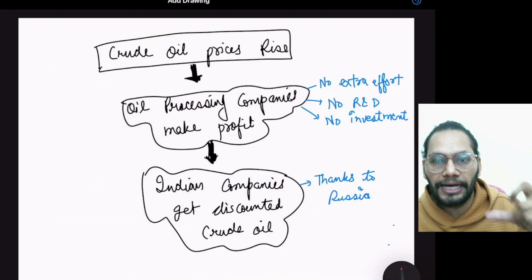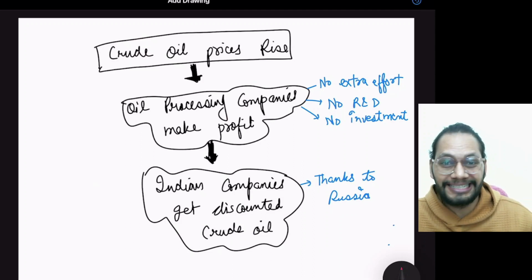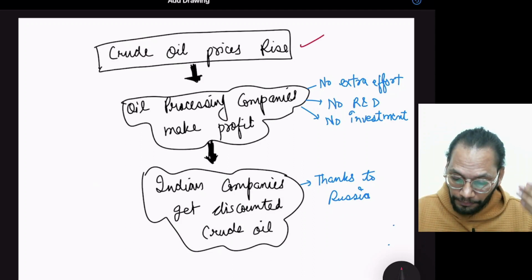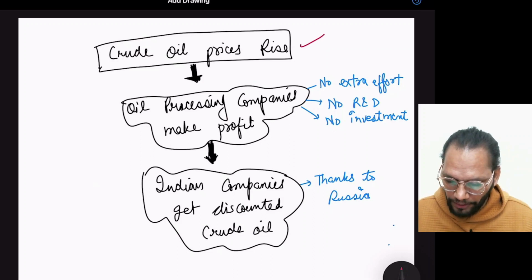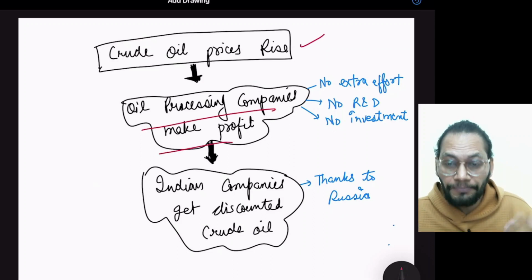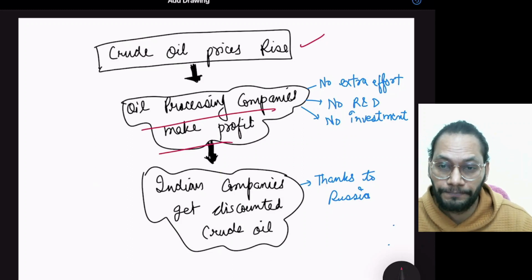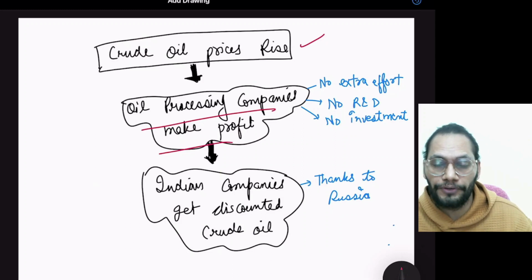The government is watching that. The government is not unaware of it. The government knows that these companies are making a lot of profit. Crude prices become very high, and oil processing companies are making a lot of profits. Or in the case of India, India was getting crude oil at huge discounts from Russia. So these companies were making a lot of profits.